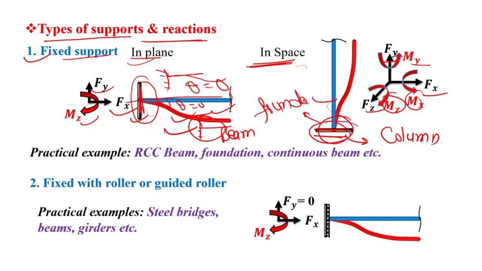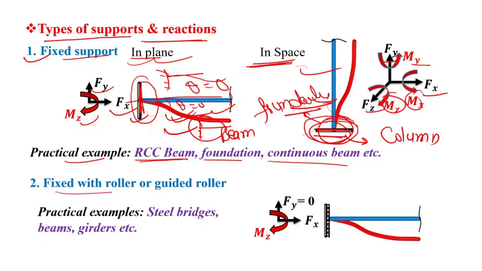So now it is clear how this is the space structure or space frame, and this is the in-plane frame. Practical examples of these fixed supports are RCC beam, foundation, continuous beam, etc.